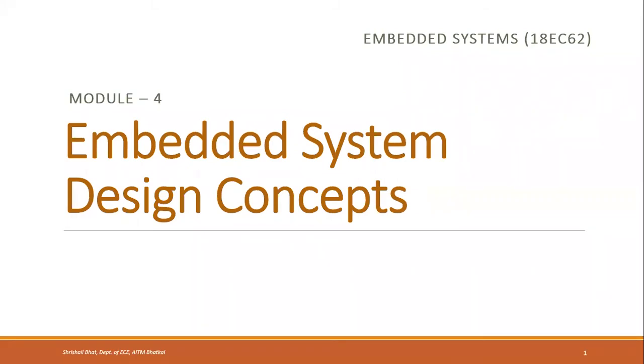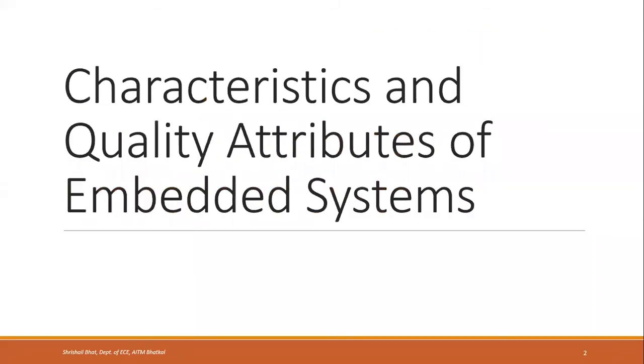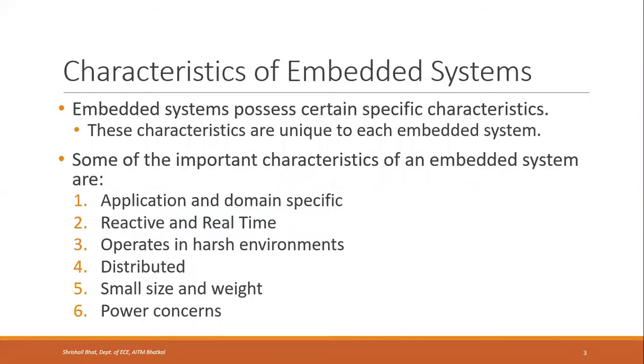Then we will see how hardware and software are co-designed, and there are different modeling techniques that are used to design the embedded systems. To begin with, we will first look at what are the characteristics and quality attributes of embedded systems. So first we have the characteristics of embedded systems.